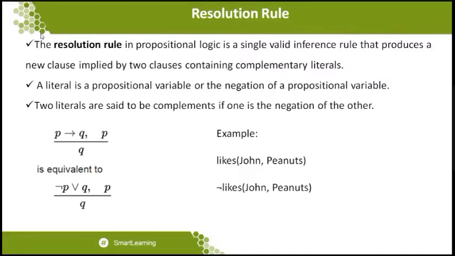So P implies Q can also be written as negation of P followed by the disjunction, which we call an or, followed by Q. So the first part will be called P and the second part will be called Q. So the implication can also be derived with two kinds of logical connectives which compromise that implication, which we call equivalent statements. One is a negation statement followed by the disjunction statement.